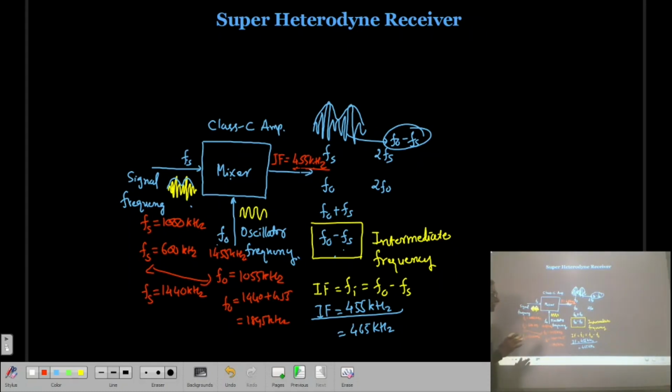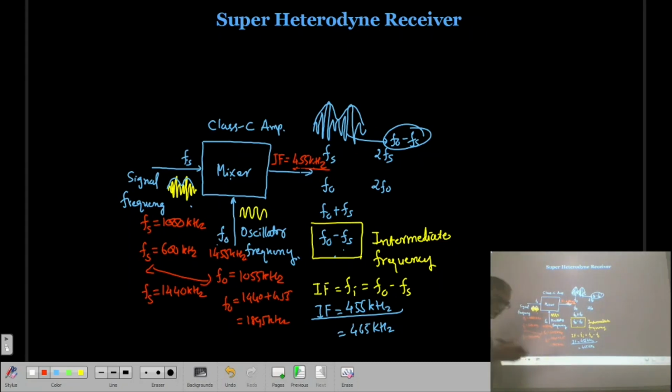So this is the superheterodyne principle, that two frequencies are mixed and another frequency is produced. But remember, here my input frequency Fs is higher than the intermediate frequency.